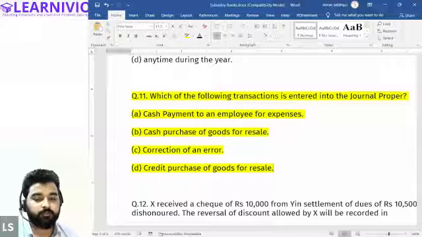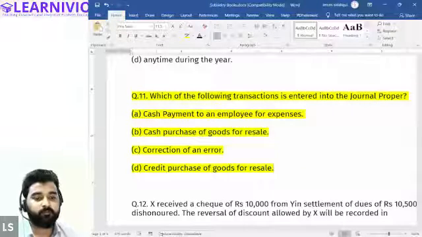Yes, sir. Why? Because the rest is all cash purchase, cash payment. So credit purchase of goods for resale is already recorded in the purchase book, no? Purchase book. But sir, the rest is cash purchase, right? And won't be recorded.